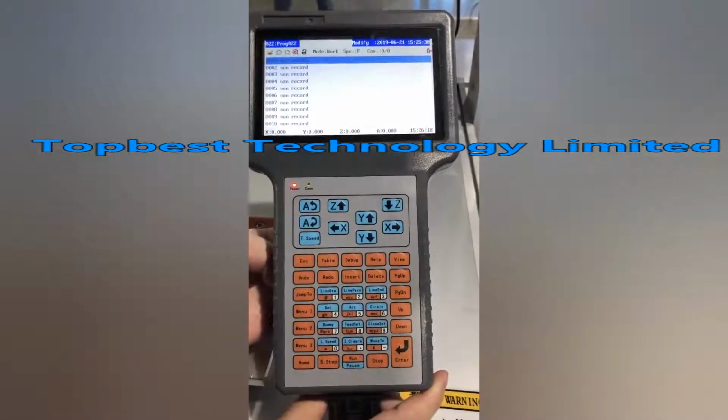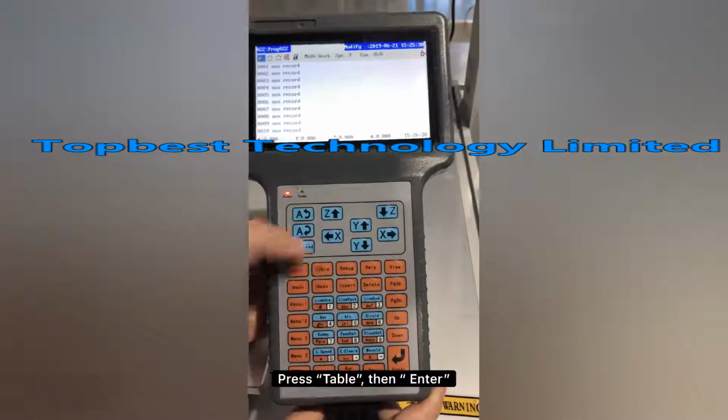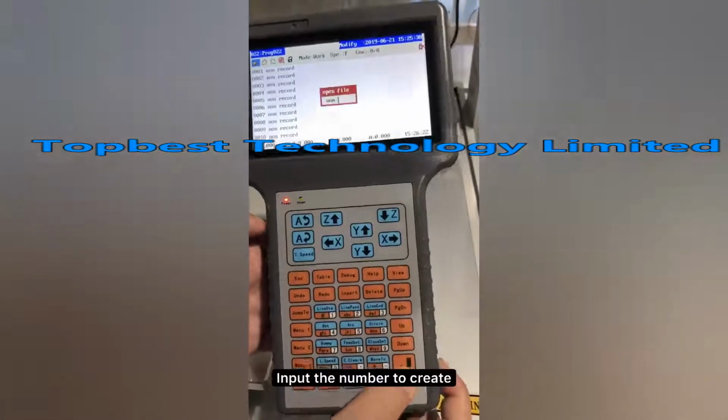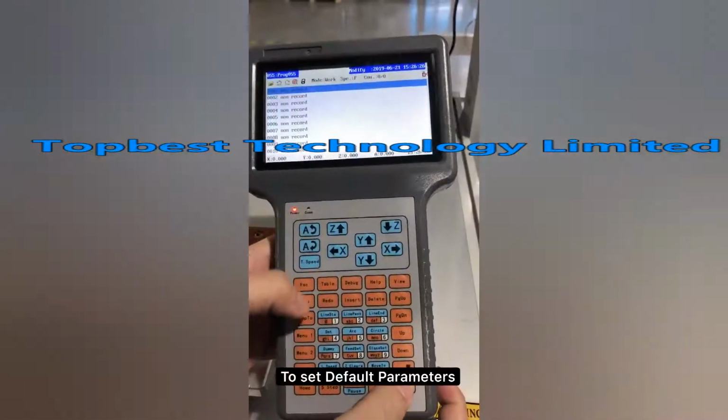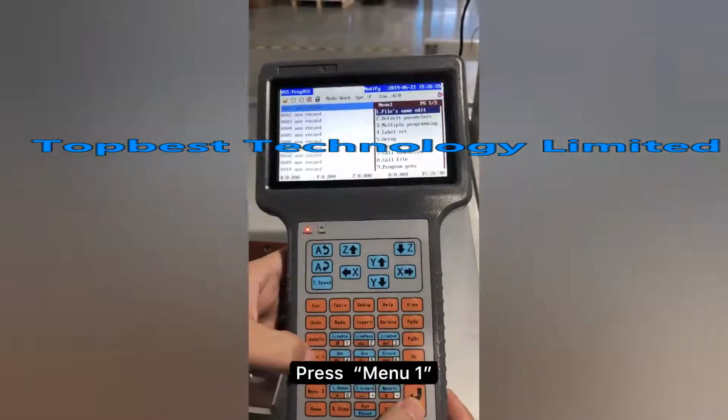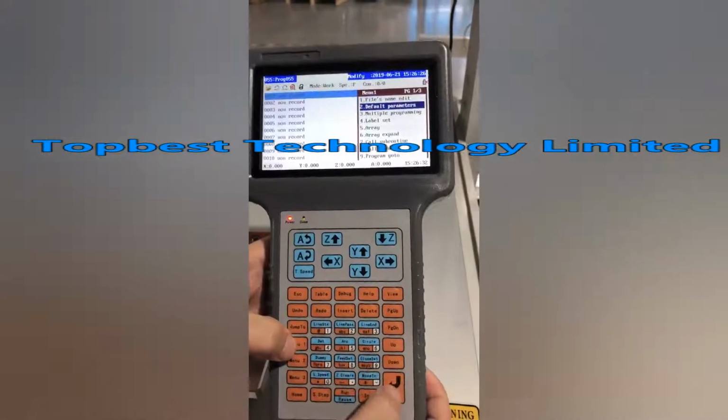To create or open a file, press Table, then press Enter, and input the file's number to create or open the file. To set default parameters, press Menu 1, then you can get default parameters.